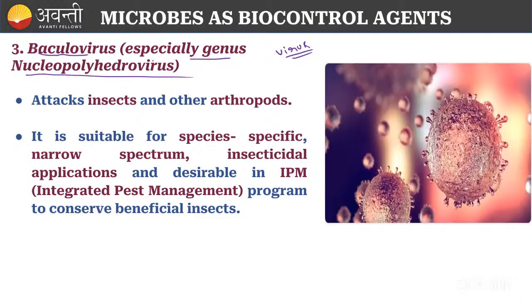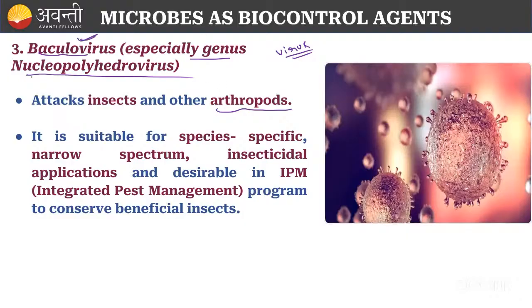So this is the first topic we are going to start today. The baculoviruses are viruses, actually. We are using viruses to control insects and arthropods. Just imagine why we are not using chemicals for controlling arthropods. So many insects are involved in pollination, right? If we target insects with chemicals, it will kill all the insects. So many arthropods are involved in pollination, so we only target the harmful insects and some arthropods. That's why we are taking the baculoviruses.